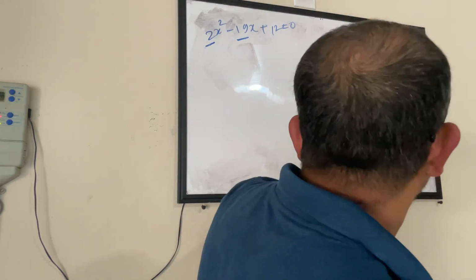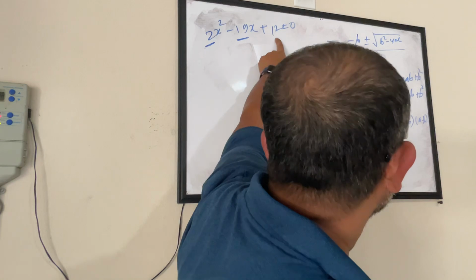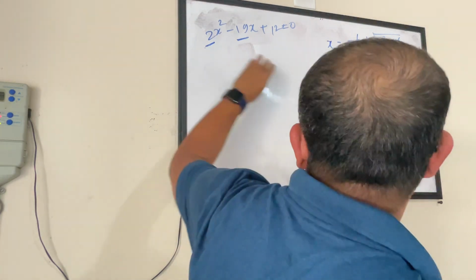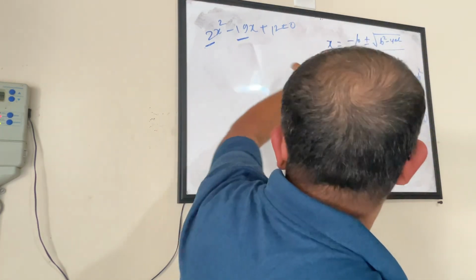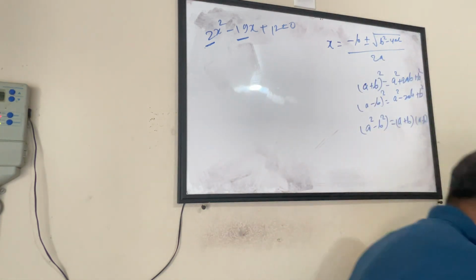So you try relating with these formulas. Do you see any correlation? Probably not. In the interest of time, I'm not trying to factorize this. Instead, I'll just substitute the values so that we can solve this quickly.